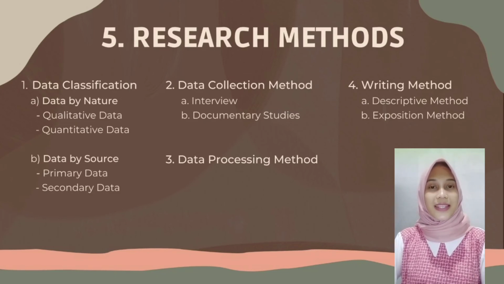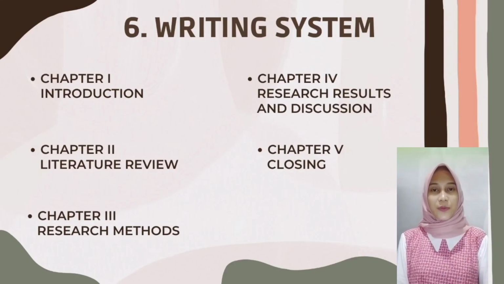3. Data processing methods. A. Collect data from companies. B. Calculate the cost of goods manufactured using the job order costing method. C. Analyzing the calculation of the cost of production using the job order costing method in December 2021. 4. Writing method. The writing methods used in the research are A. Descriptive method. B. Exposition method. The last one is writing system.